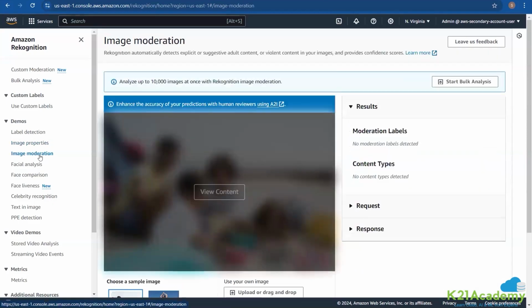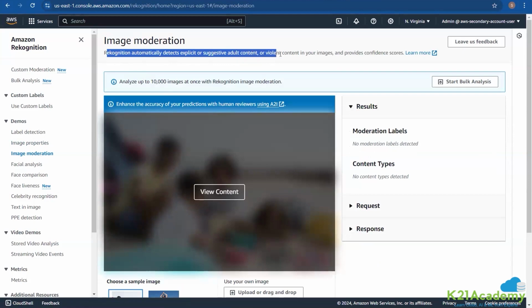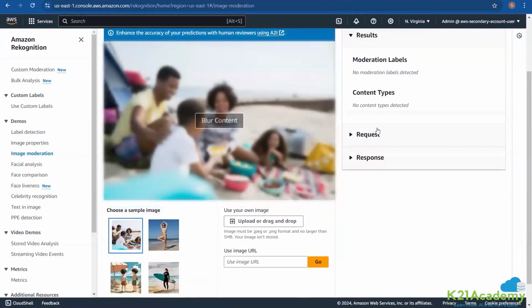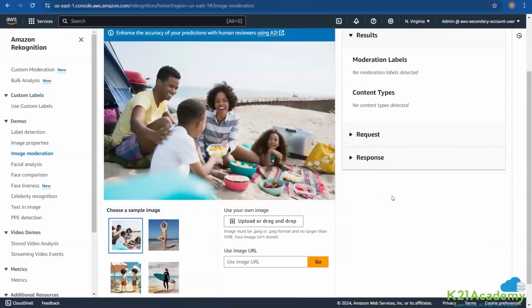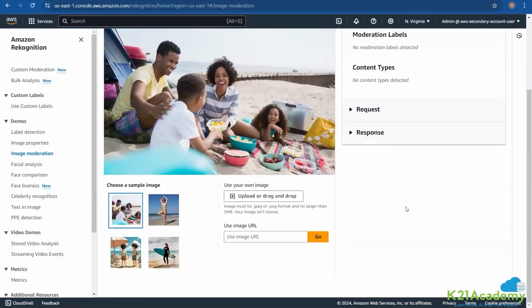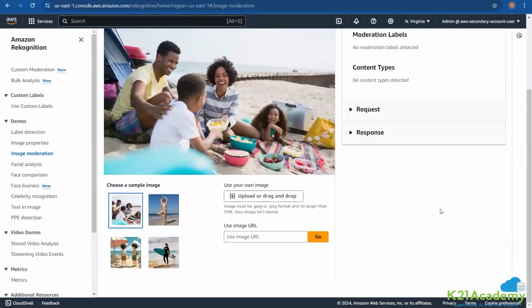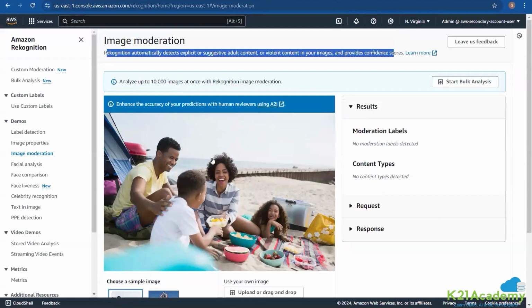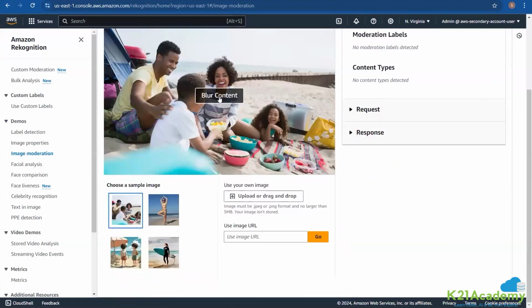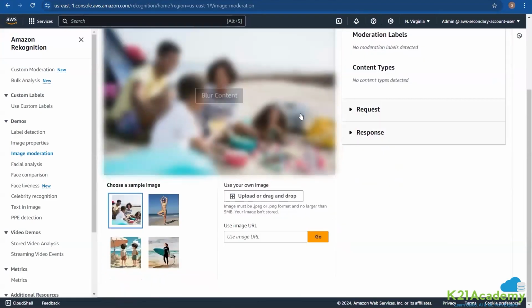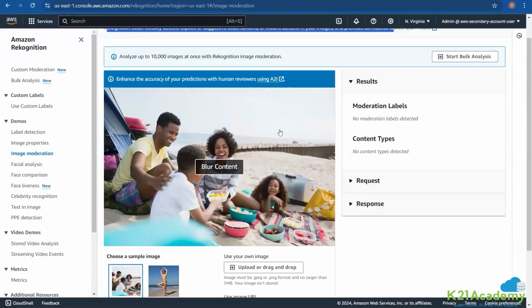Now we are on to image moderation. I've already told you the importance of this: it can automatically detect whether the image is explicit or suggestive of any adult content or violent content and provides the confidence score for that. For example, if you have a look at this image particularly, it looks pretty fine and doesn't look like any content which is explicit in any way. You can analyze this image, see the blurred content, view the content, and the moderation can begin.